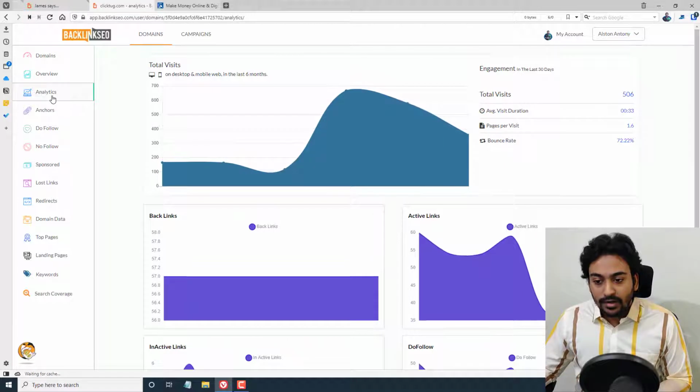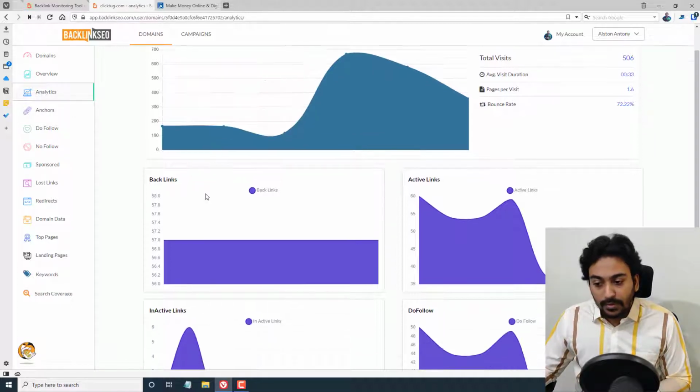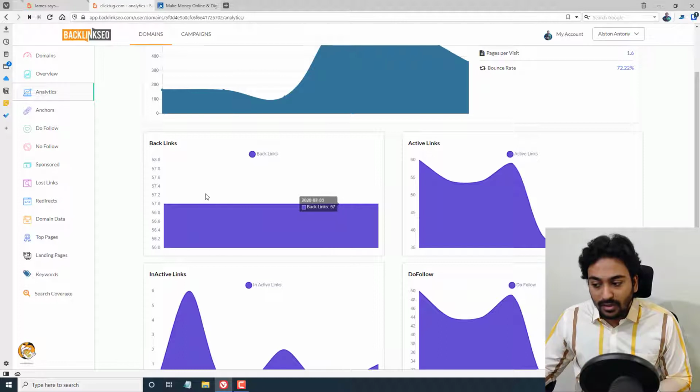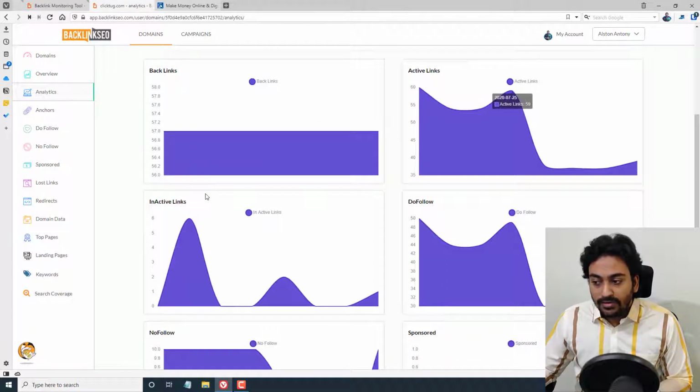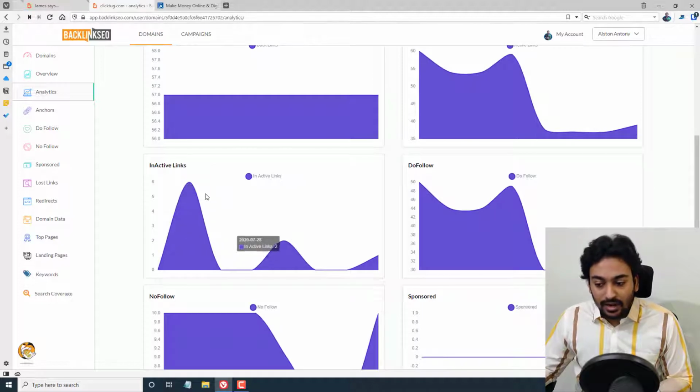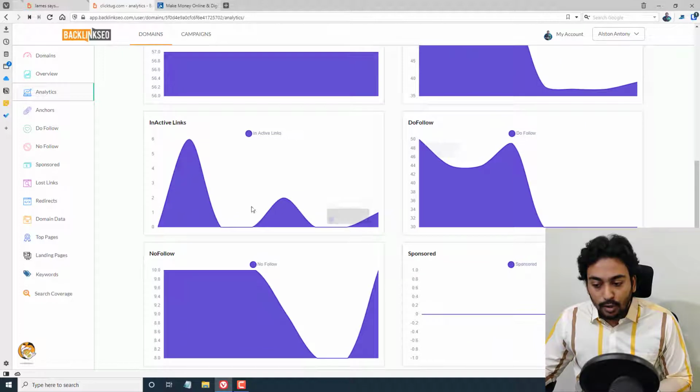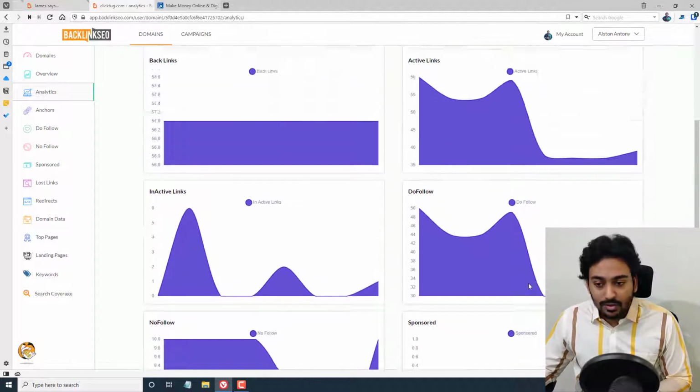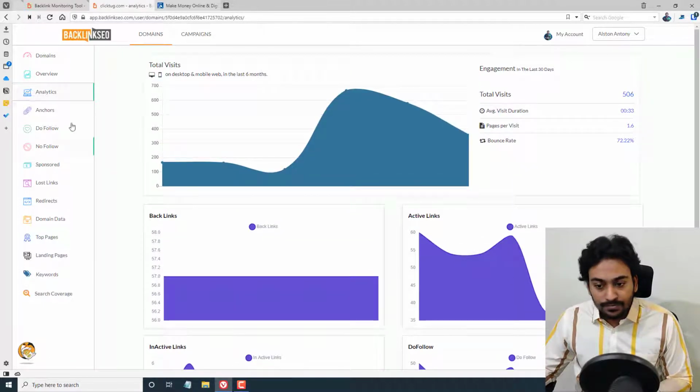Let me go into the analytics. As soon as I go into the analytics, where I showed you the basic analytics, it will give you total in-depth information. For example, it will show you the number of backlinks, number of active links, how it's changing, number of inactive links, and how it's growing. Do follow rate, no follow rate, sponsored backlinks, all this data is shown here.